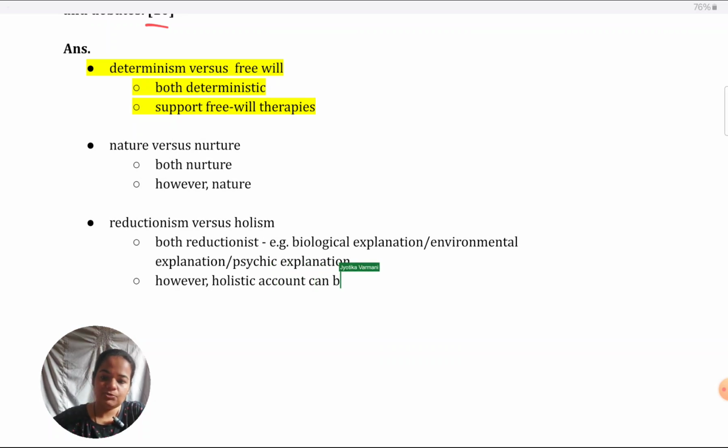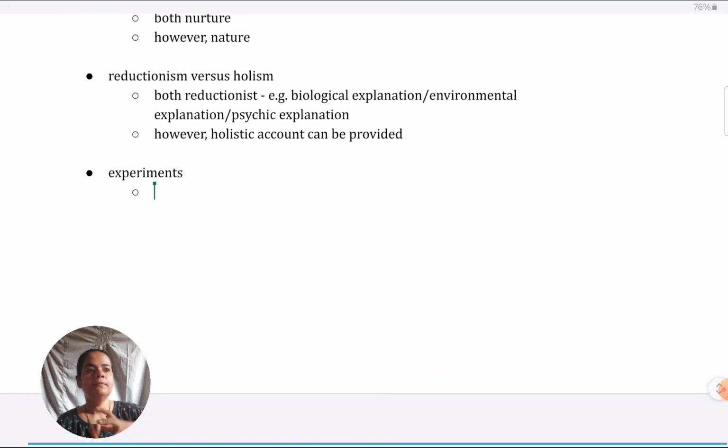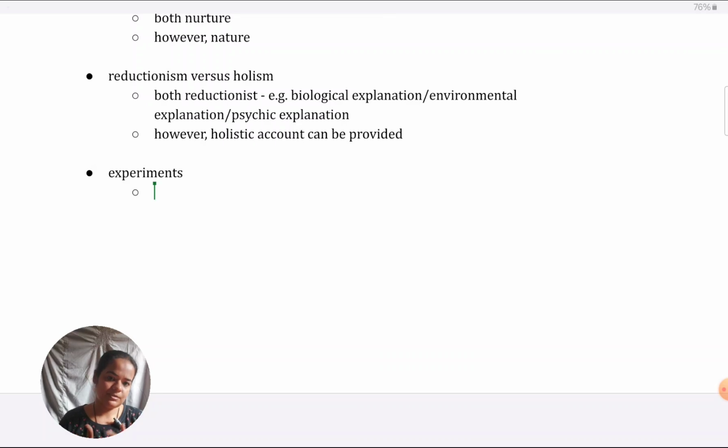The next issue which they have given in the syllabus is determinism versus free will, which we've already covered. The next one is experiments. Because Seligman's experiment is there in this topic, that's why this one has been given. When it comes to experiments, you can give both strengths and weaknesses. In terms of strengths, we know experiments are very valid. There's a lot of control and standardization.